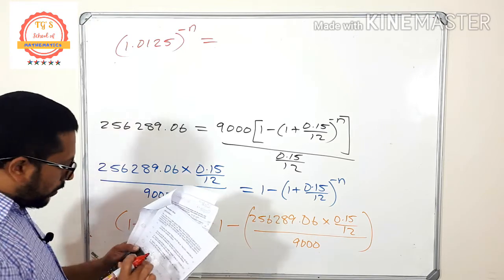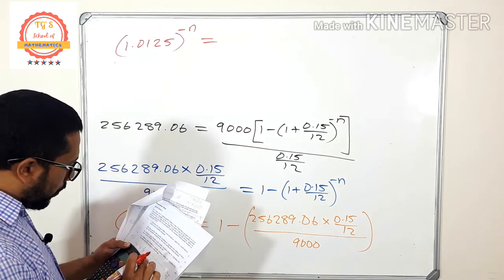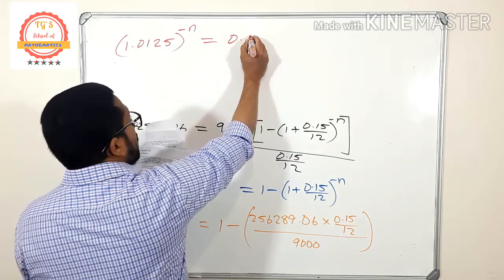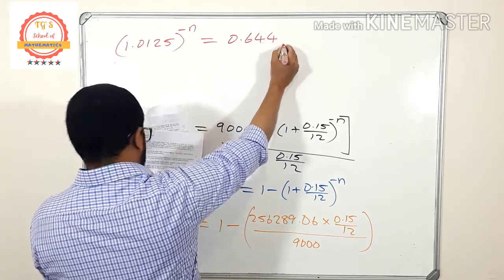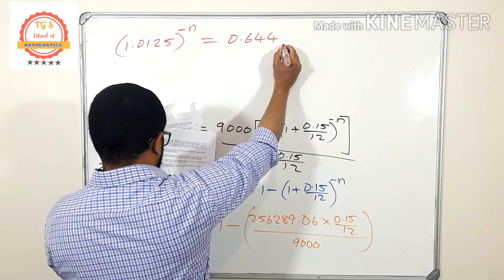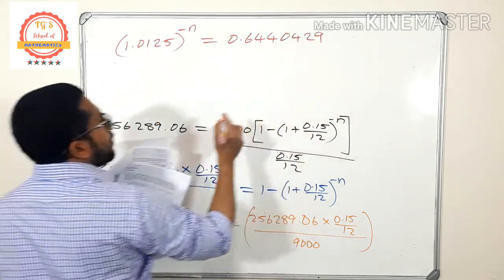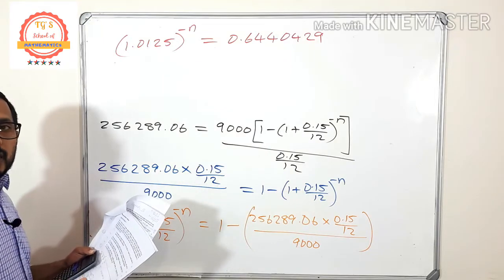So it is 0.6440429. Yeah, so it's better to write maximum decimal numbers.